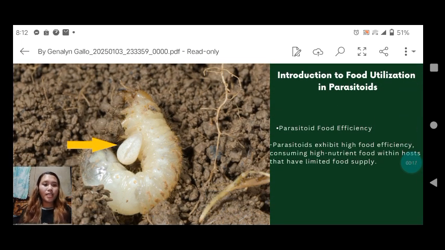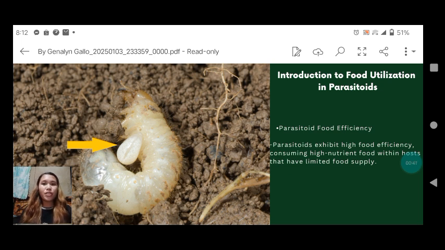Introduction to food utilization in parasitoids. Parasitoid food efficiency. Parasitoids exhibit high food efficiency, consuming high nutrient food within hosts that have limited food supply. Meaning, parasitoids demonstrate high food efficiency by extracting nutrients from their host, which often have limited food supplies.